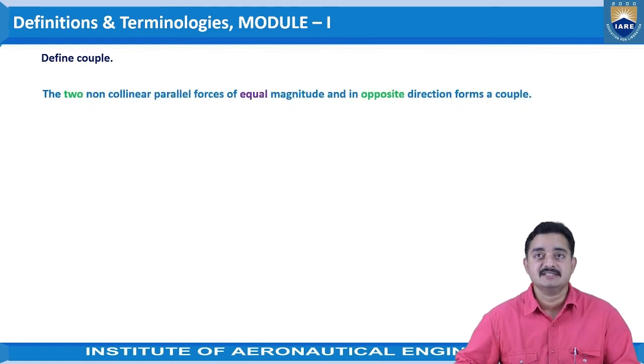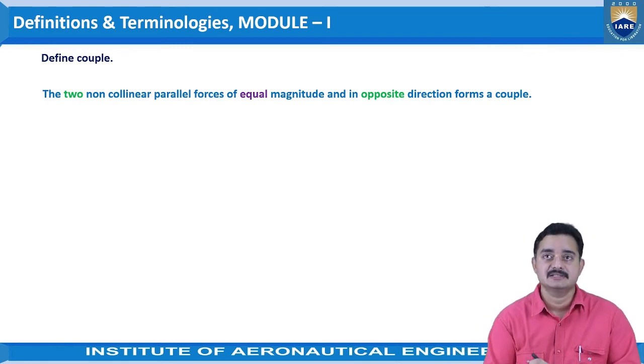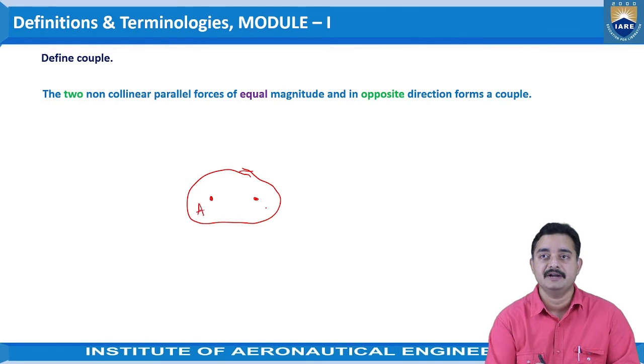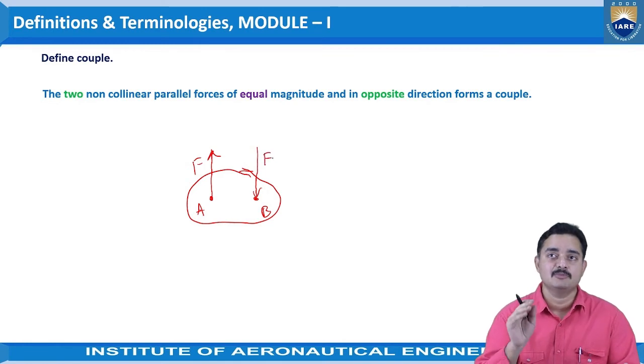The definition says that two non-collinear parallel forces of equal magnitude and in opposite direction form a couple. So, to understand this, let us see an example again. There is a body, and there are two forces acting here. Let us say the points are A and B. There is a force F acting here in this direction, and again at point B there is a force F acting in the opposite direction.